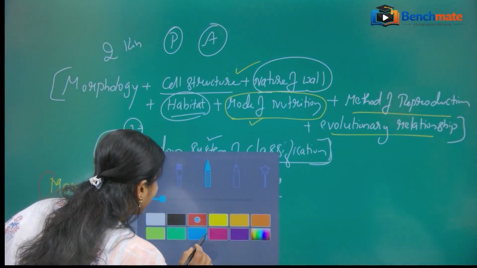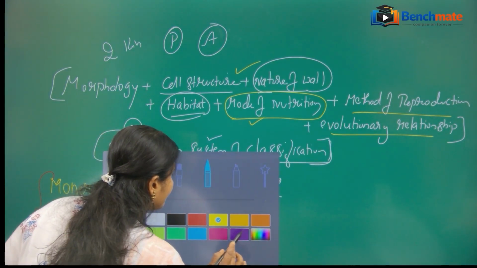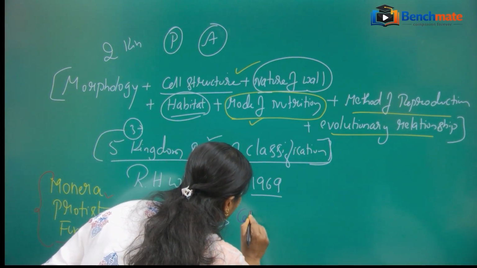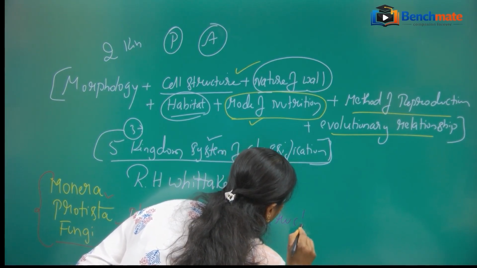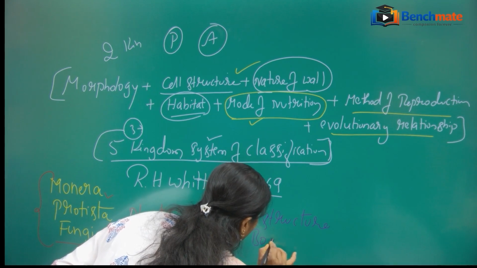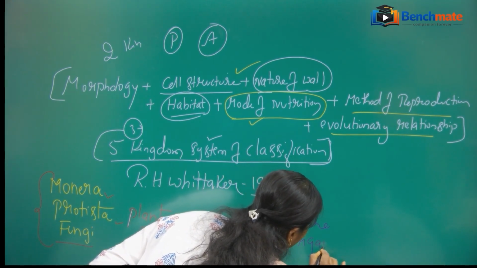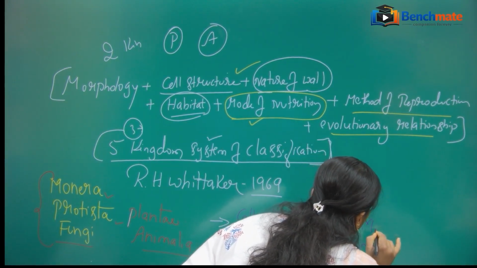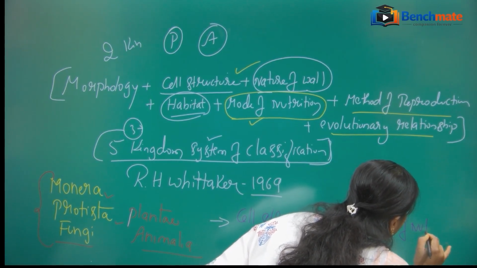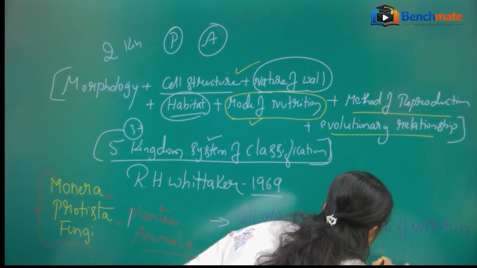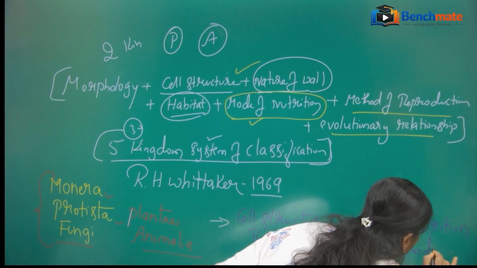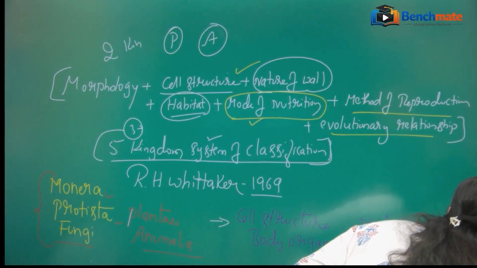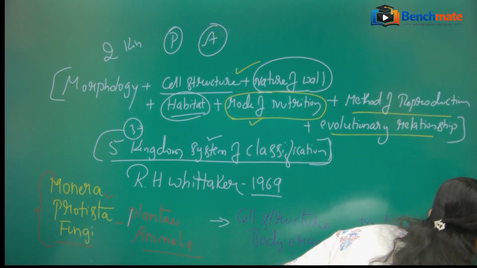The characters that he has considered are cell structure, body organization, mode of nutrition, reproduction, and evolutionary relationship.